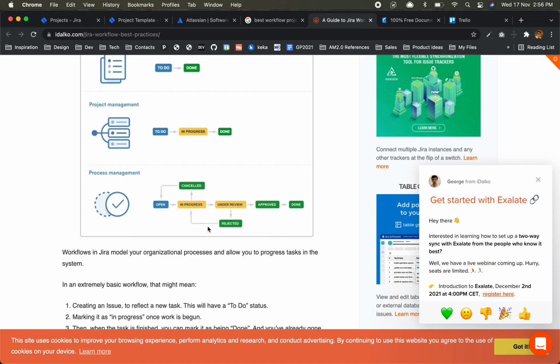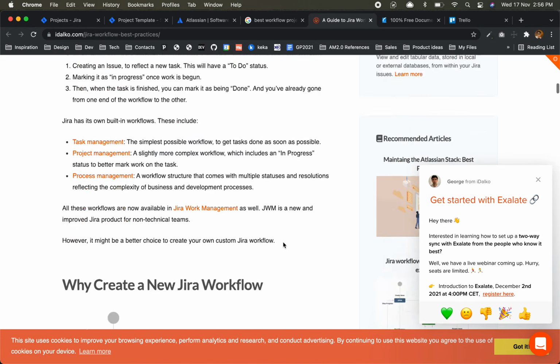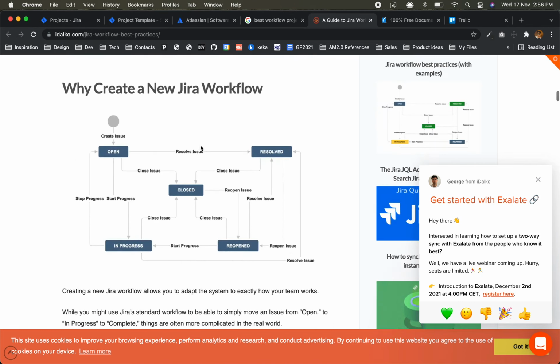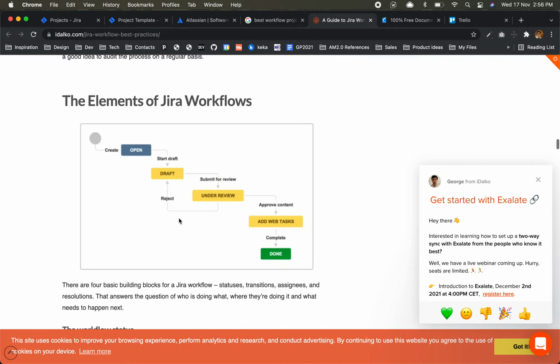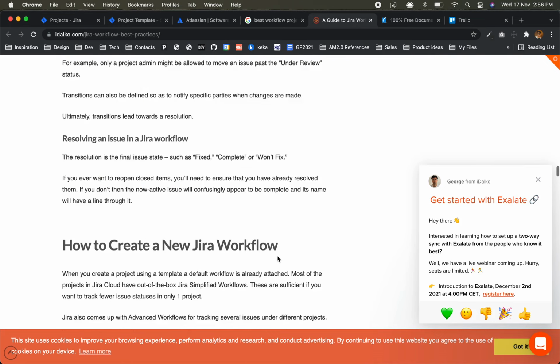Accordingly it will go back to in progress, the developer will work on it again, and again it will go to under review. So this cycle continues till it is done, right? So it was very simple. Again, if you see a different one, they have the same here.